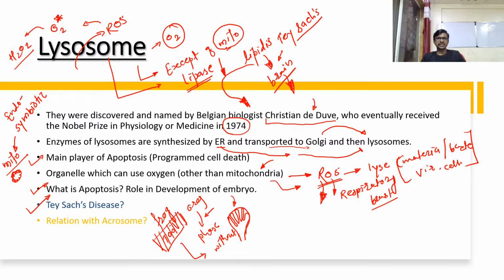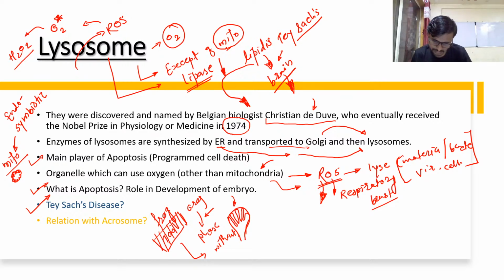Tay-Sachs disease. It is because of the lipase enzyme which is low secreted by our lysosome. Maybe there is a baby without fingers. Sometimes a baby comes with attached, joined fingers like this, and after a few days a doctor operates and makes all the fingers separate. So in that case the lysosome does not play its main role between two fingers, or does not play its role properly, so it results in a patching of fingers like this.